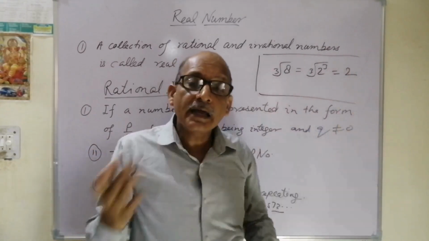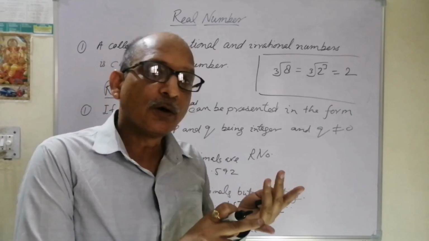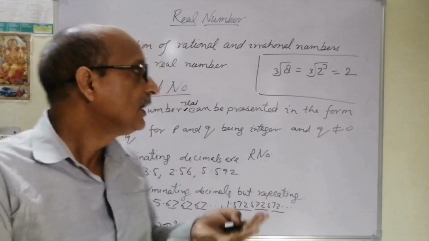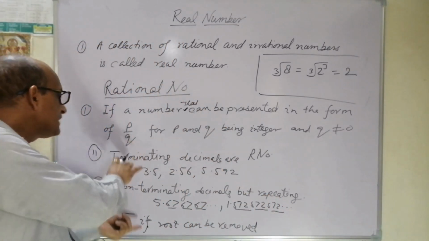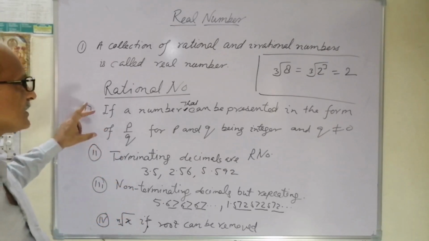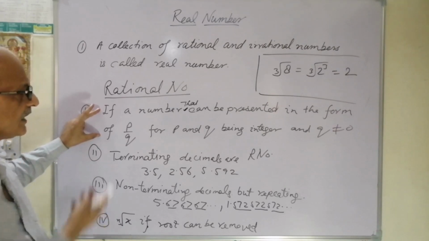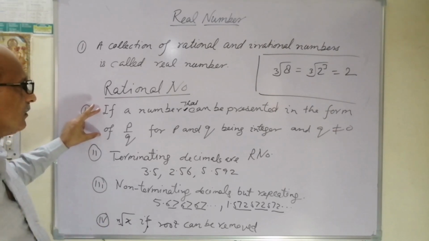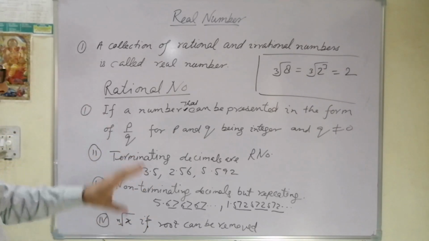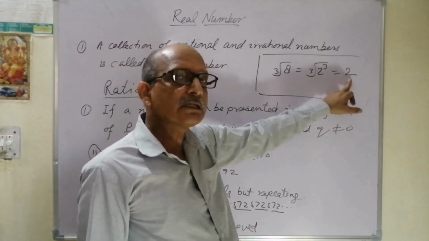An integer is also a rational number. Again I want to remind you, all the natural numbers are rational numbers, all the whole numbers are rational numbers, all the integers are also rational numbers. In addition to them, these few things are also to be understood. I omitted this earlier because integers, whole numbers and natural numbers can all be written in this form very clearly, so I need not go into that. This is sufficient, but you should think that if the number is a whole number, it is a rational number.